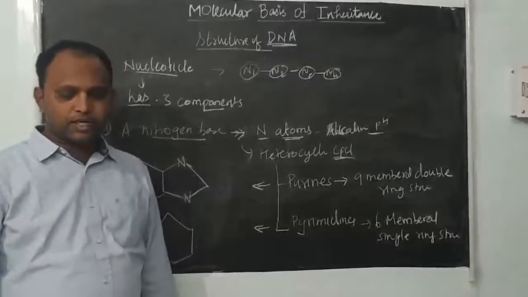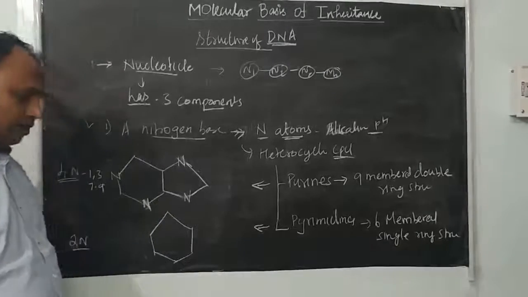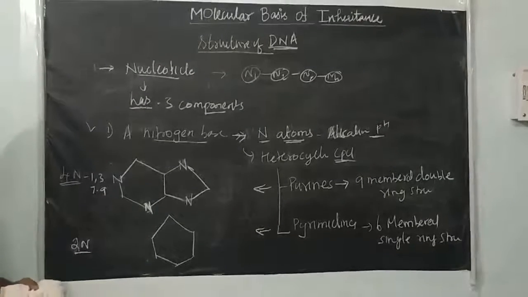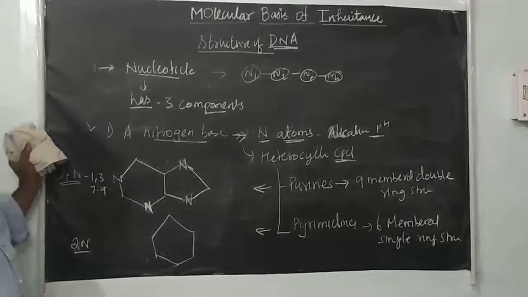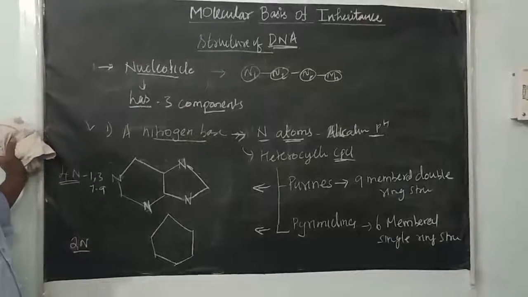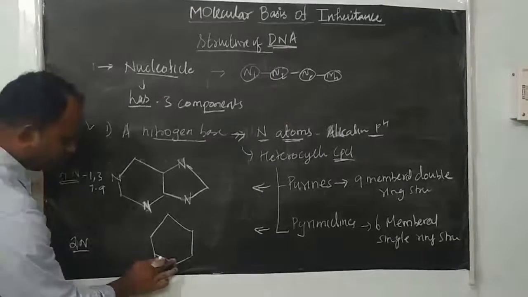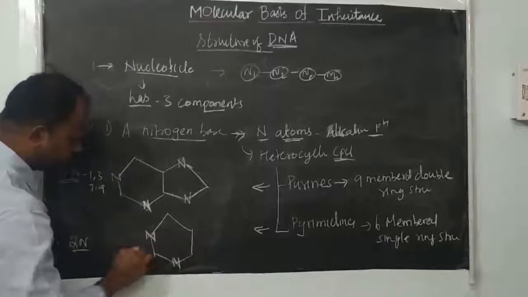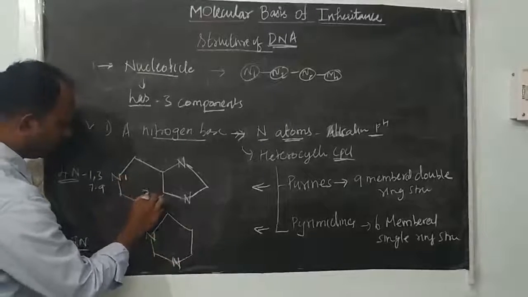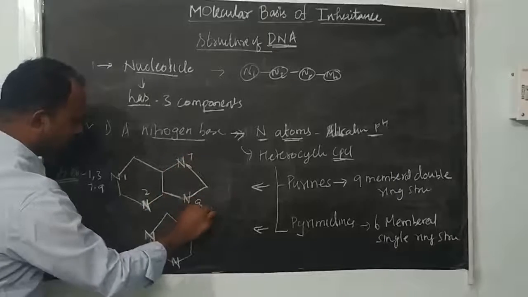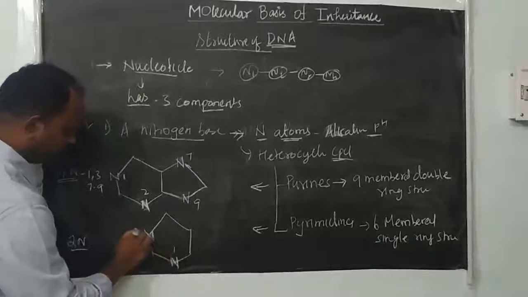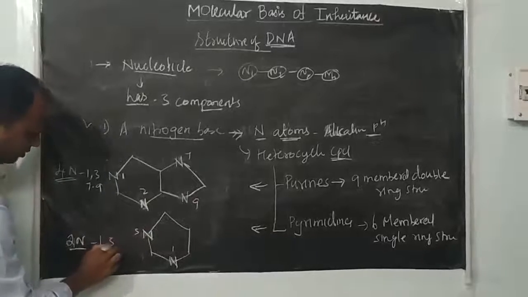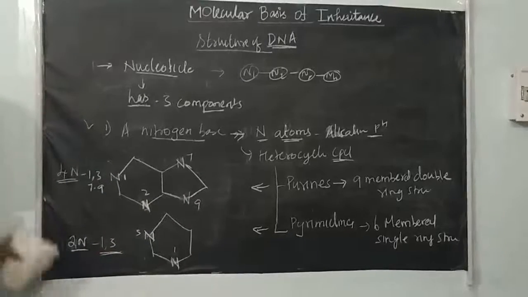But pyrimidine bases contain only 2 nitrogen atoms, where the 2 nitrogen atoms are present at position number 1 and position number 3. Here is the first position, and here is the third position. So 2 nitrogen atoms are present.